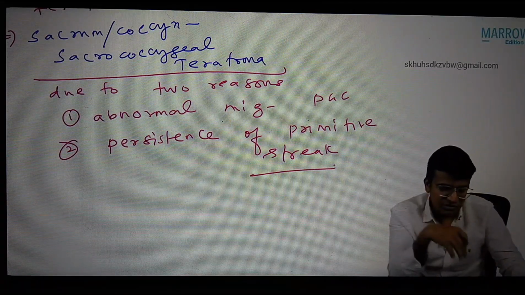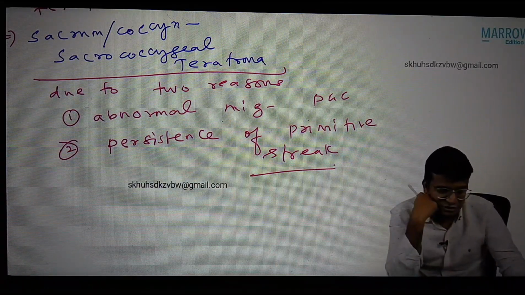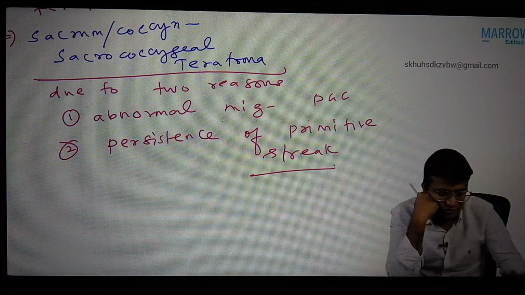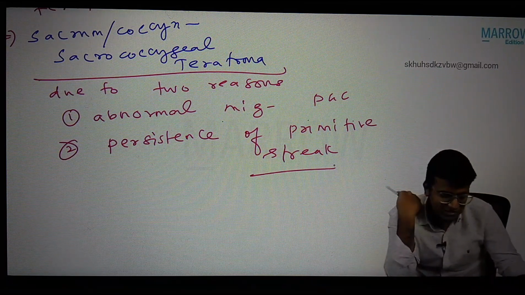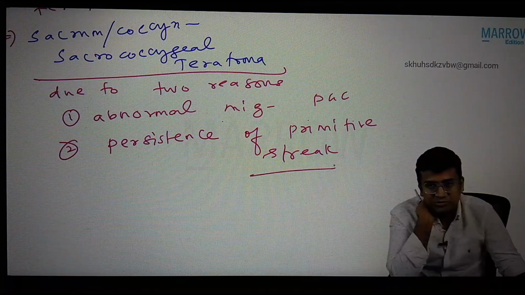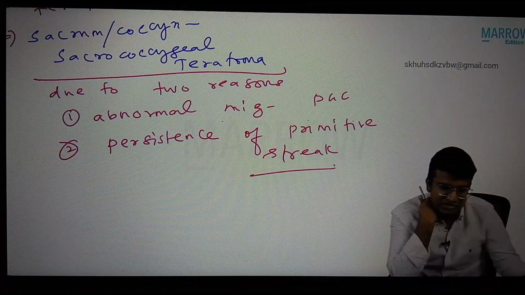I'll tell you. Meanwhile, please write this tumor, sacrococcygeal teratoma. It is a tumor due to two reasons. Number one, abnormal migration of primordial germ cell, and number two, due to persistence of primitive streak. Primitive streak we see later.